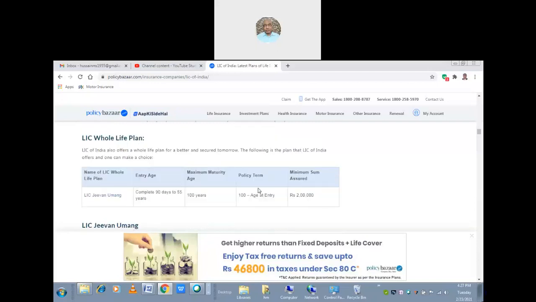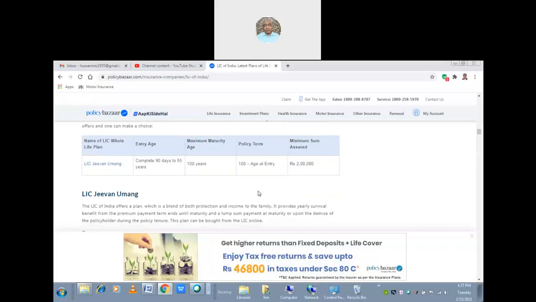Then the LIC whole life plan. This is one of the plans. LIC of India offers the whole life plan for a better and secure tomorrow. This plan gives a maximum limit of 100 years age at entry, the policy term, and 100 years maximum maturity age. And in LIC Jeevan Umang, suppose you are no more, the nominee will take the benefit.